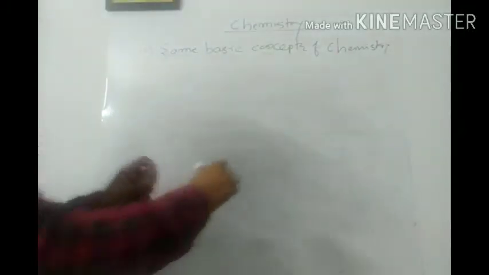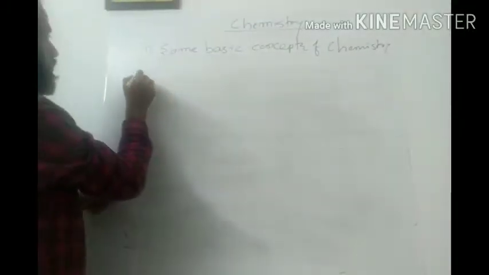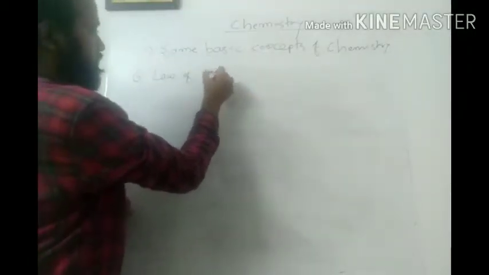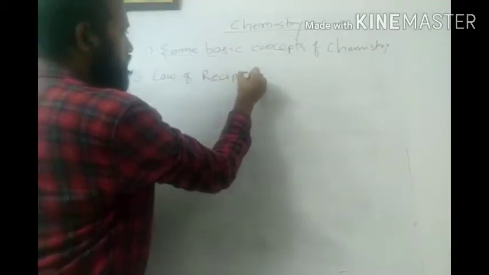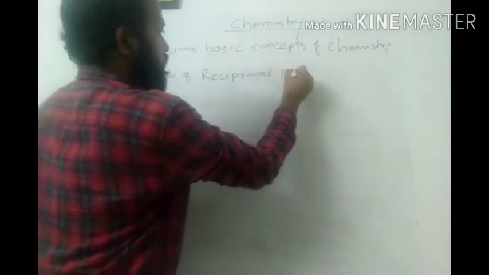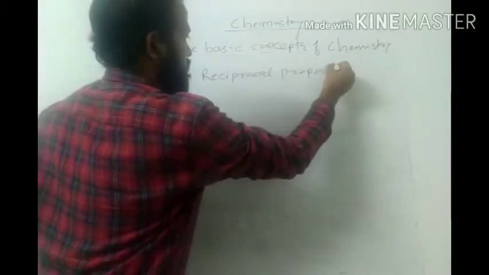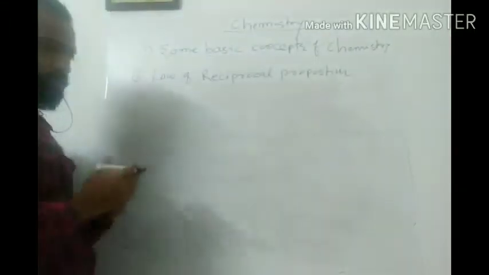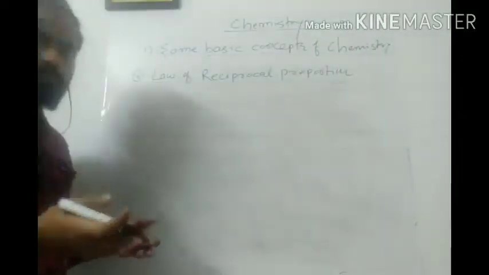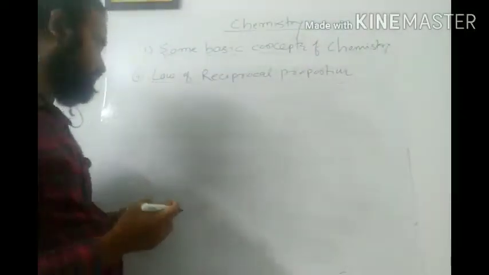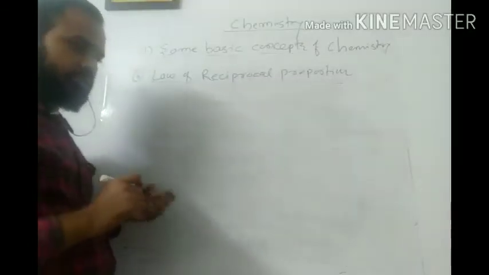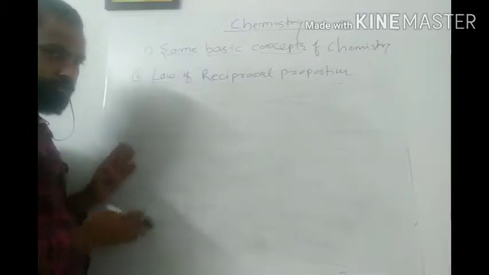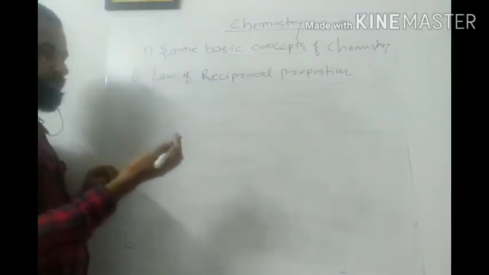Okay, we are going to discuss the fourth law, that is the law of reciprocal proportion. Okay. So see, according to this law, I will give you the first example, then we will see the statement. It will be more clear for you all. So for example, I am considering 3 elements in a compound. Here I am going to give you 2 examples. After that we will see the statement.